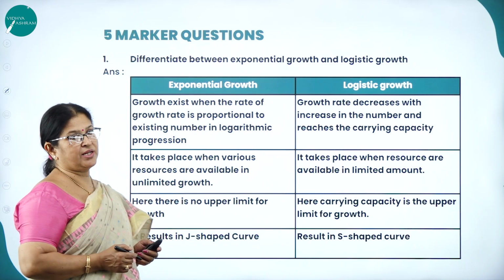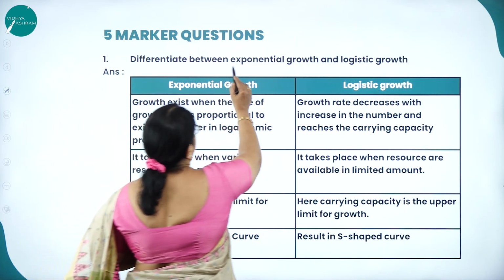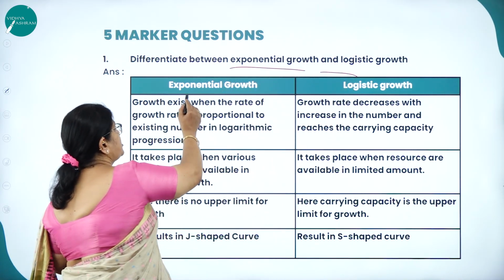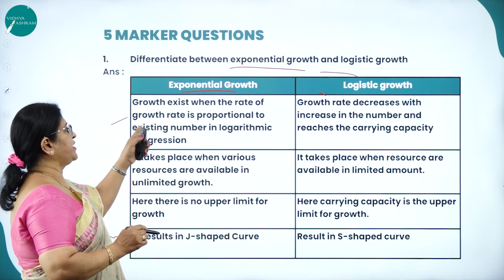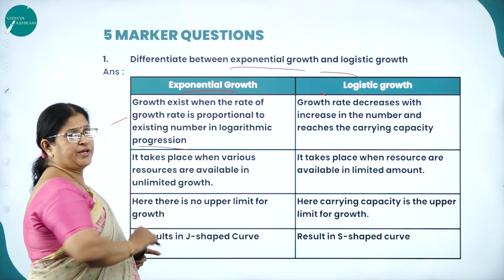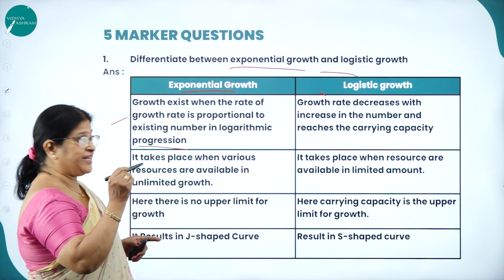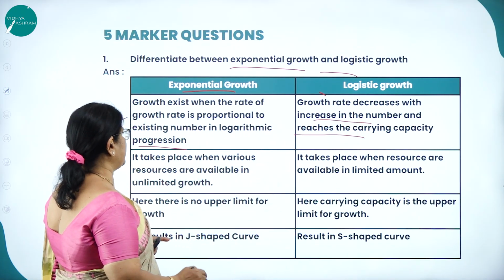Next, for the 5-marker question, what will be the type of questions asked? Differentiate between exponential growth and logistic growth. First point: exponential growth exists when the growth rate is proportional to the existing number, in geometric progression. In logistic growth, the growth rate decreases with increase in number and reaches the carrying capacity.